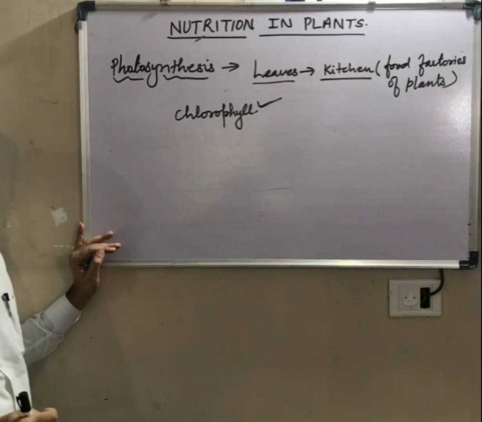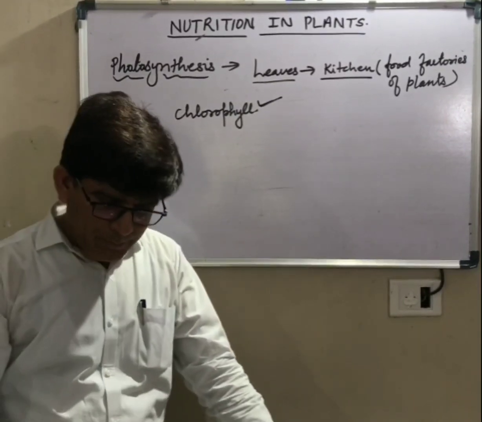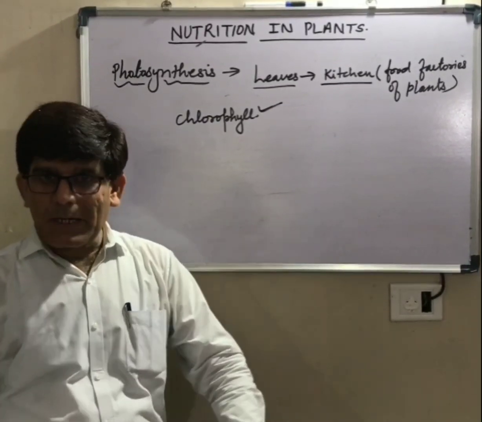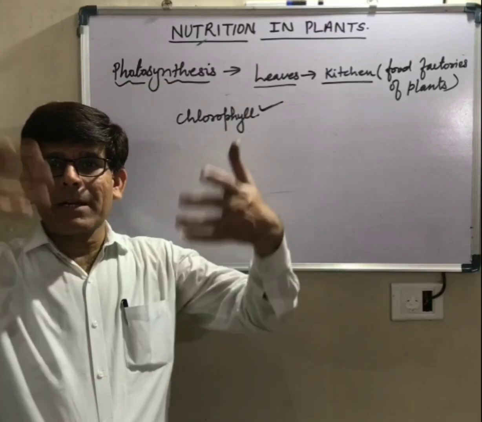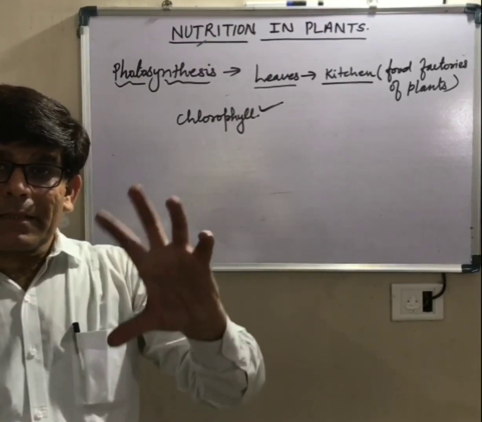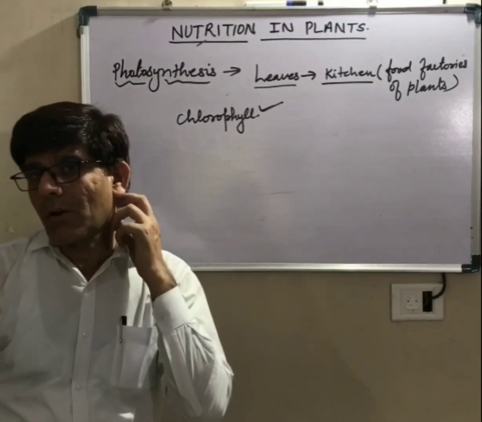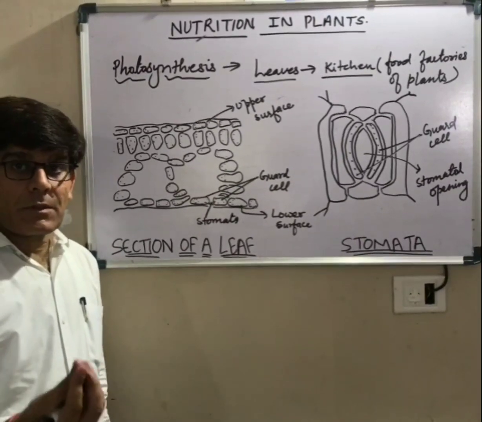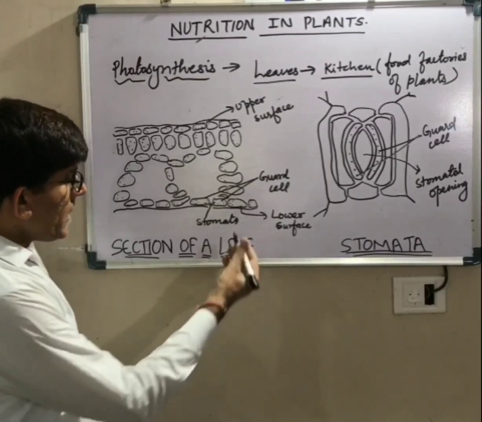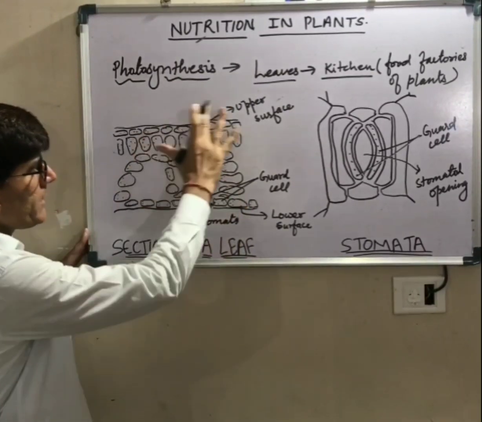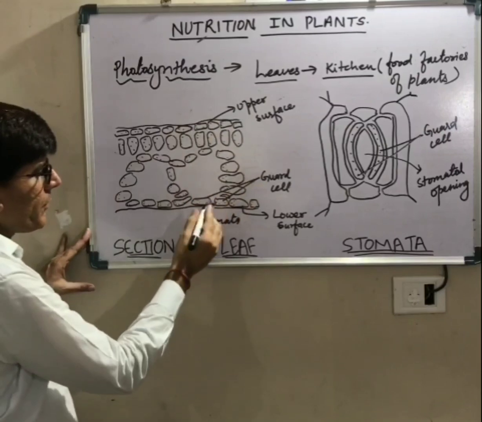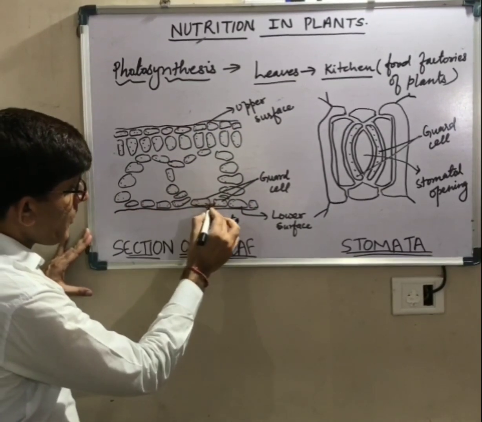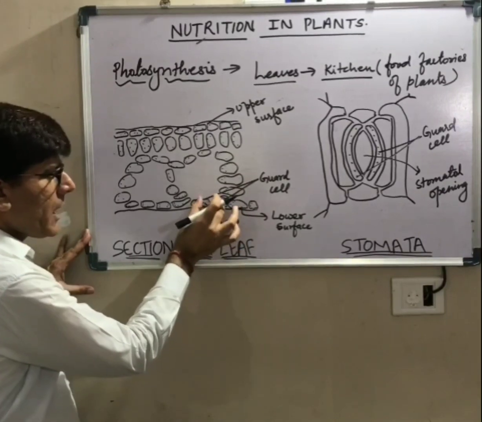What happens during photosynthesis? Plants absorb water from the soil through the roots. That water rises through the stem and reaches the leaves. There are some pores on the surface of leaves, mainly present on the lower surface of the leaf. This is a structure of a section of a leaf. This is stomata. This is the stomatal pore. There are so many stomatal pores, which are surrounded by guard cells.